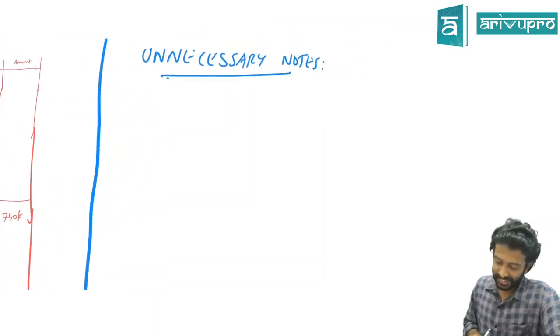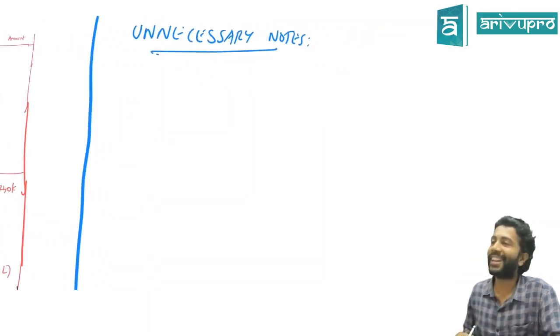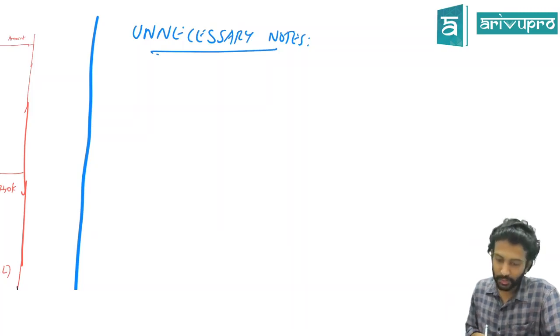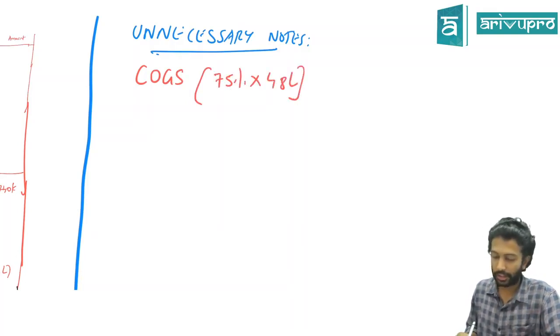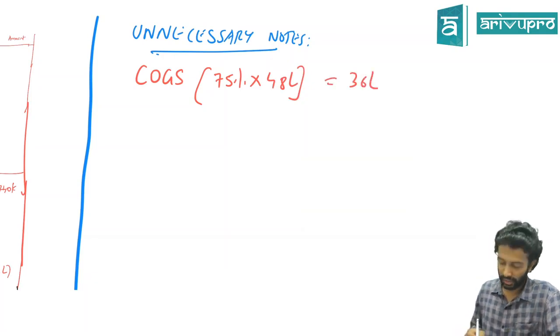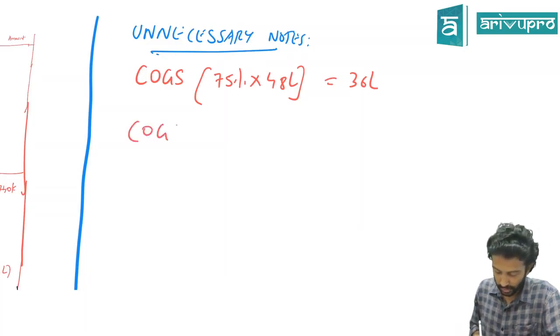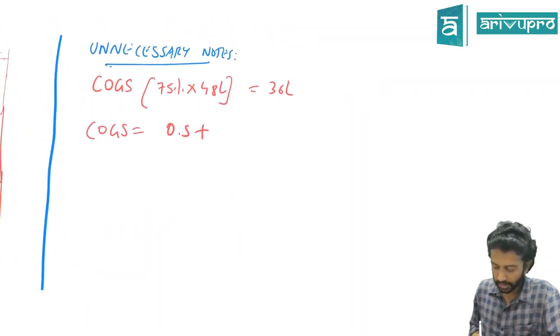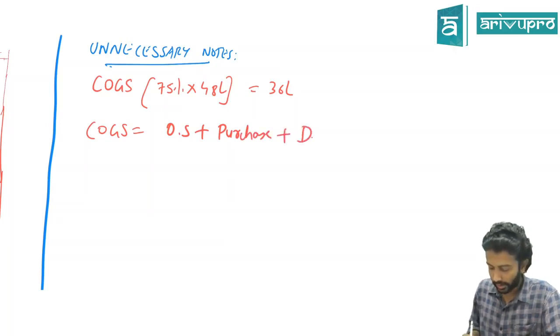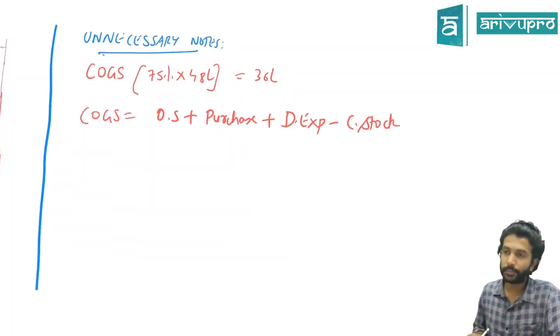Okay. What is that unnecessary notes? First one is COGS. How much did they tell COGS as? 75% of sales. Sales is how much? 48 lakhs. So COGS will be how much? 36 lakh. You got it? We know the equation for COGS also. COGS is nothing but opening stock plus purchases plus direct expense minus closing stock. This is the equation for COGS.